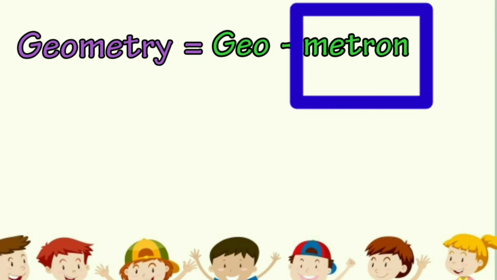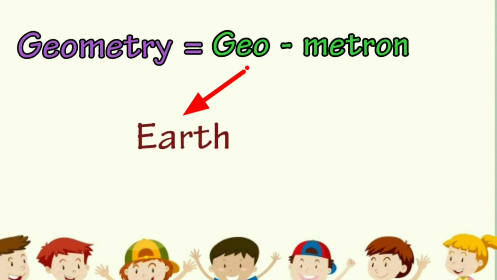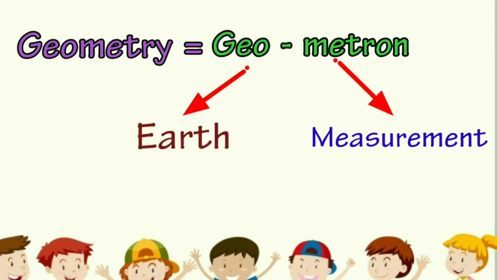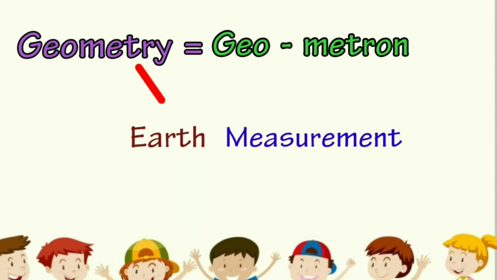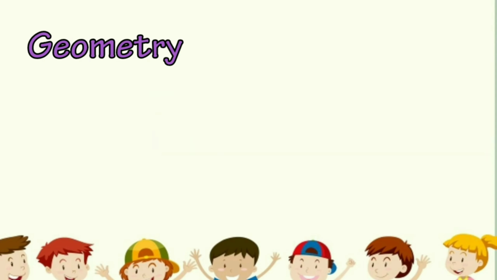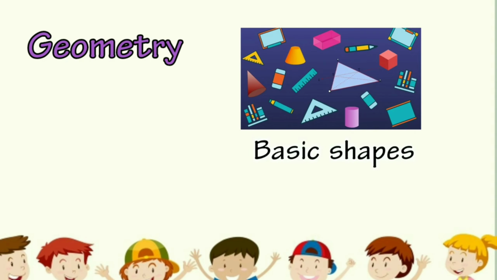Dear students, here geo means earth, whereas metron means measurement. On the whole, we can say that geometry is the study of earth measurement. In geometry, we study some basic shapes, as I already mentioned, and their measurements, properties and all.